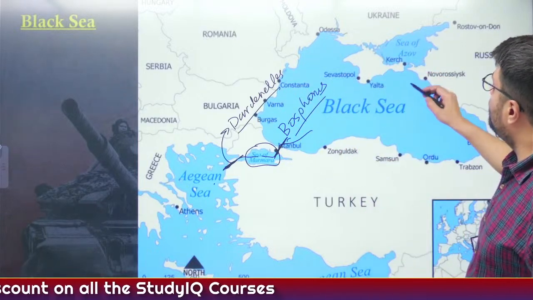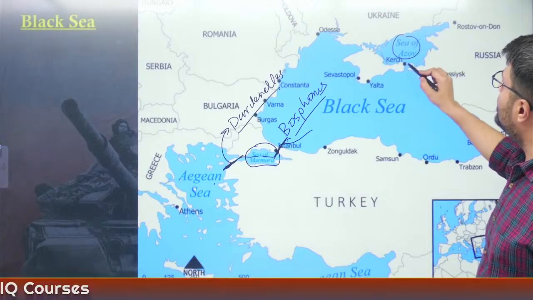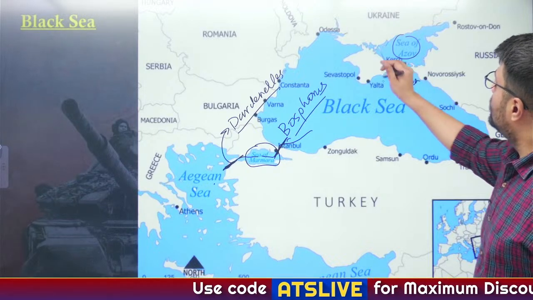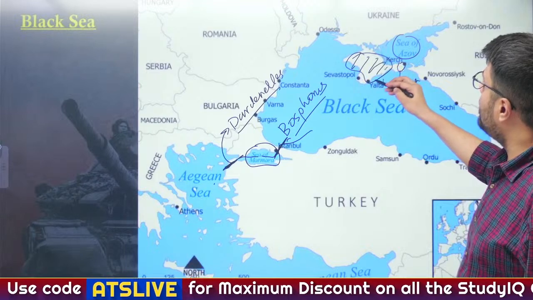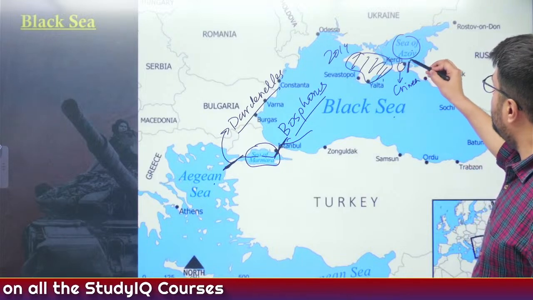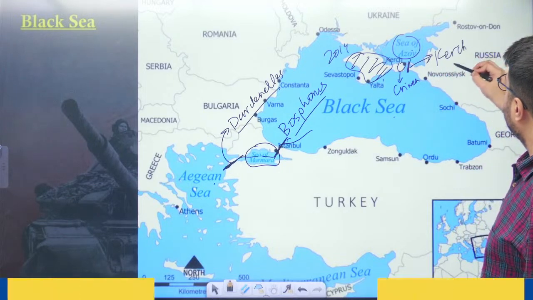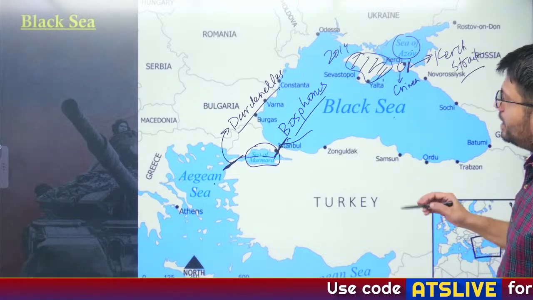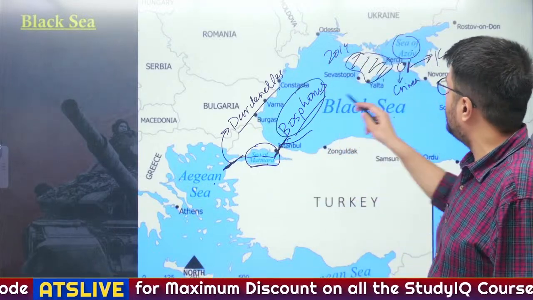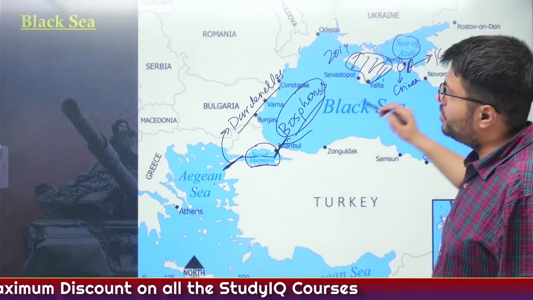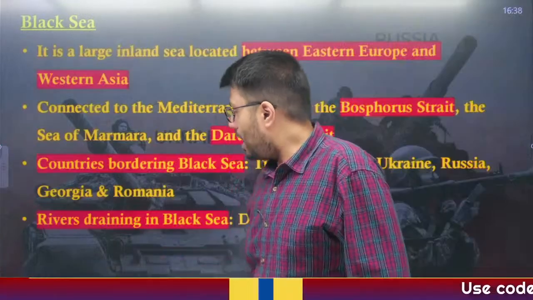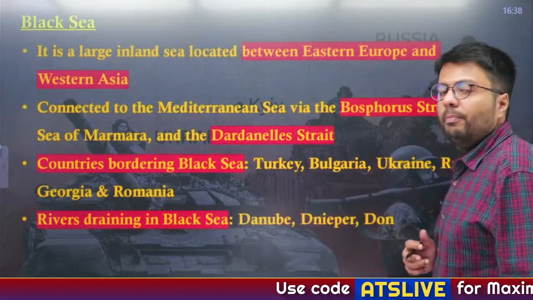Similarly, when you go north of the Black Sea, this is the Sea of Azov which is located here, and this area is known as the Crimean Peninsula. Understood? This area is the Crimean Peninsula which was annexed by Russia in the year 2014. Connecting the Sea of Azov with the Black Sea is a strait known as the Kerch Strait. So these are the important water bodies that you have to remember. Connecting the Black Sea with the Sea of Marmara is the Strait of Bosphorus. Connecting the Black Sea with the Sea of Azov is the Kerch Strait, and connecting the Sea of Marmara with the Aegean Sea is the Dardanelles Strait. Understood?